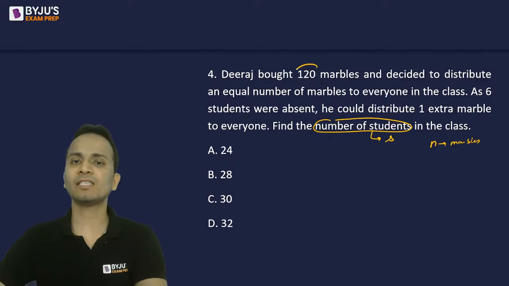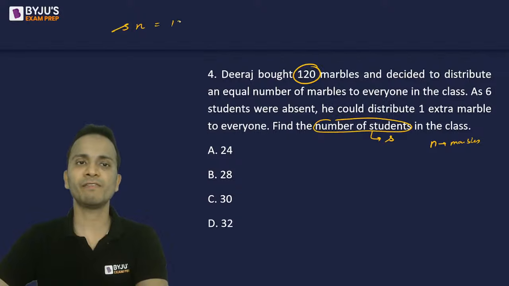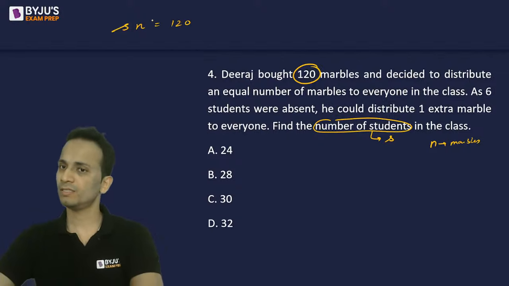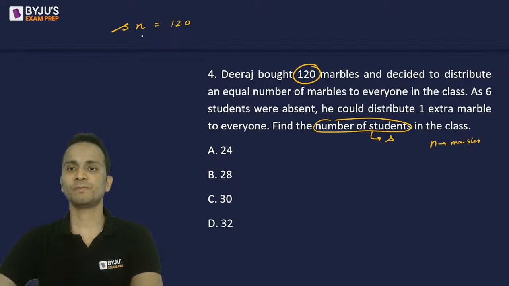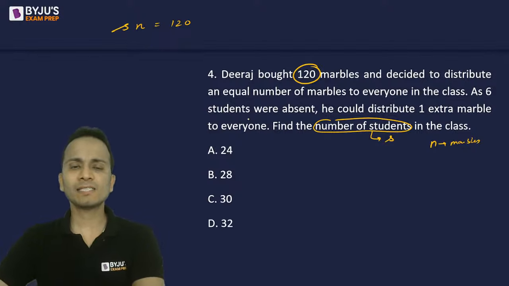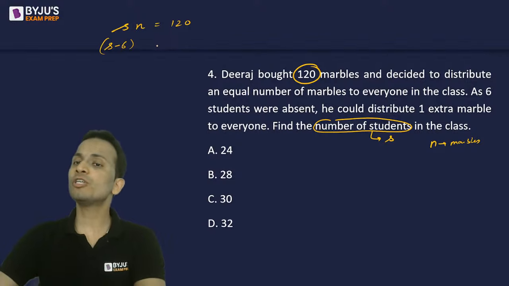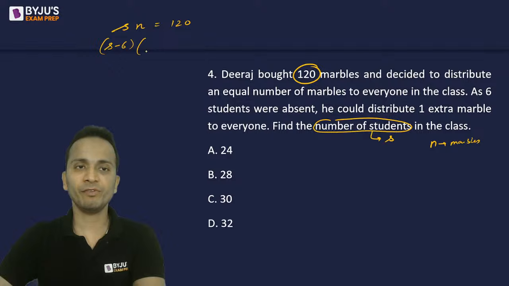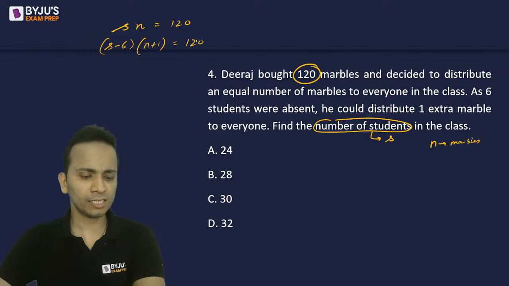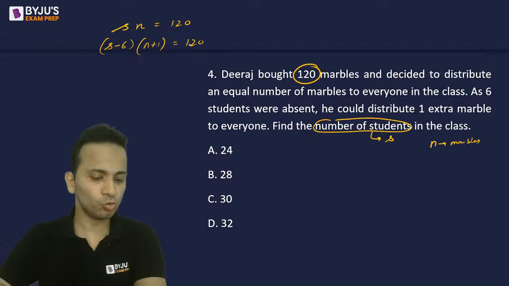Alright, such that the product of these two, S multiplied by n, is given as 120. Okay, so this is the first equation. Next, as 6 students were absent, so number of students is S minus 6, he could distribute one extra marble to everyone. So every student will get one marble extra, and still the total number of marbles is 120.